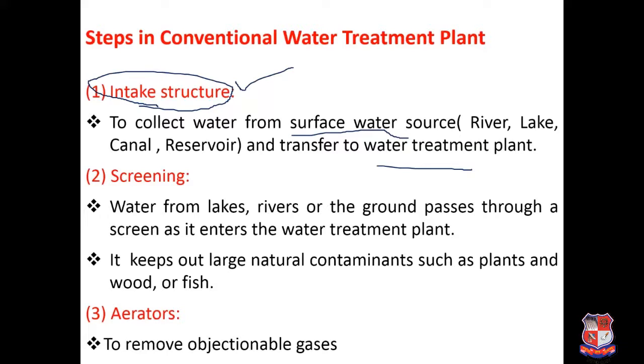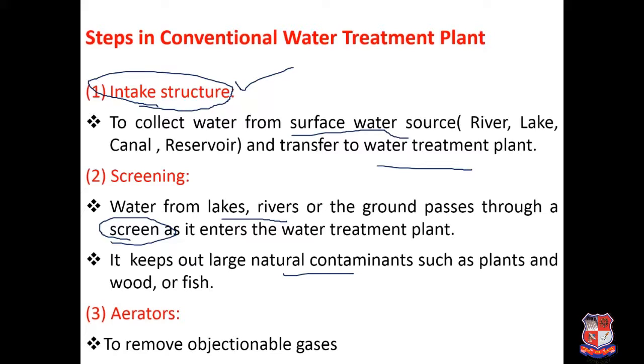Generally this surface water source may have some large floating impurities. So before applying it to any water treatment plant, they have to be removed with the help of screens. Screens are nothing but bars provided at certain spacing, so that they do not allow large floating impurities such as tree trunks or other floating impurities to pass through, and it keeps all the natural contaminants away from it.